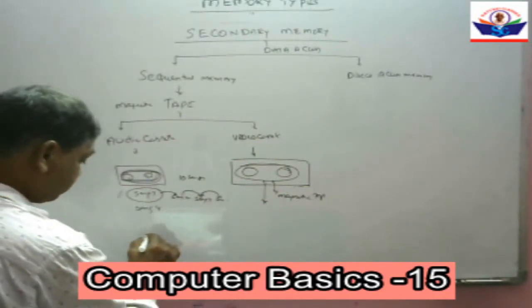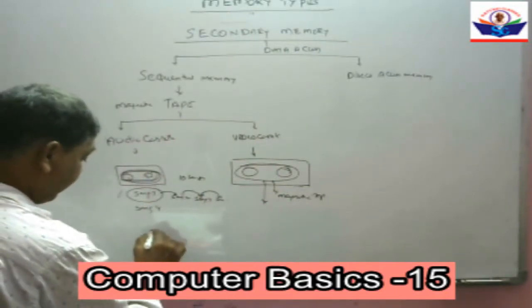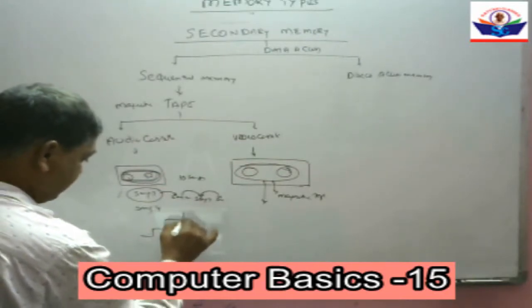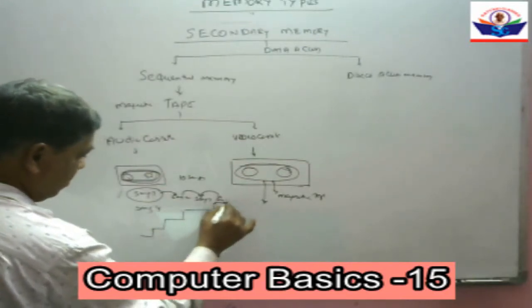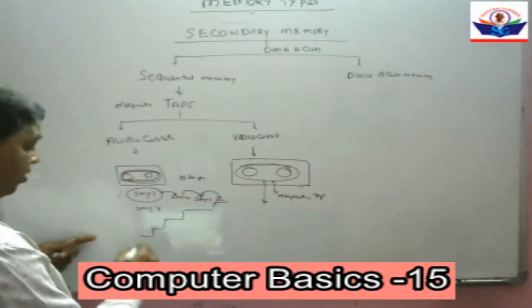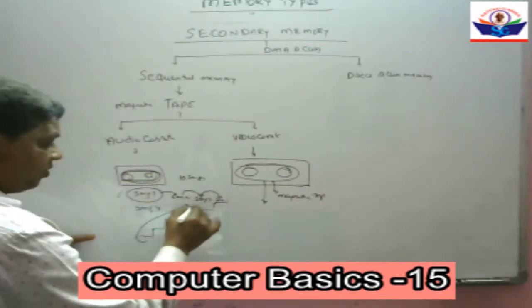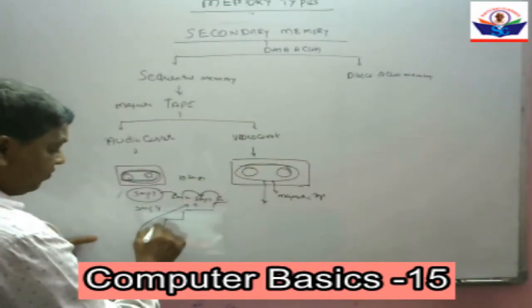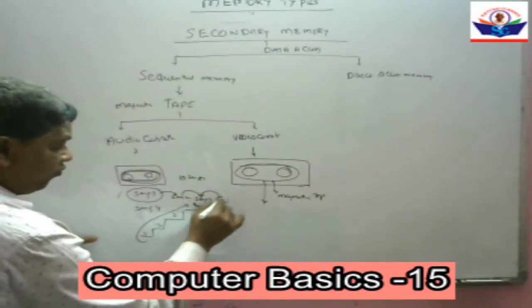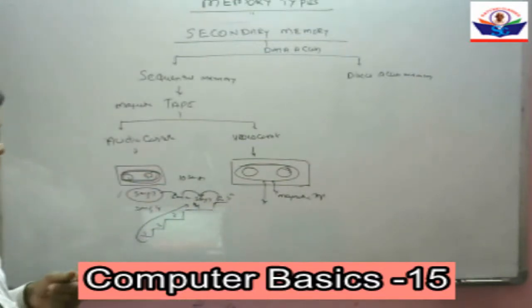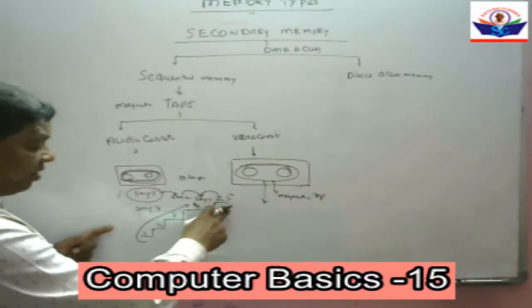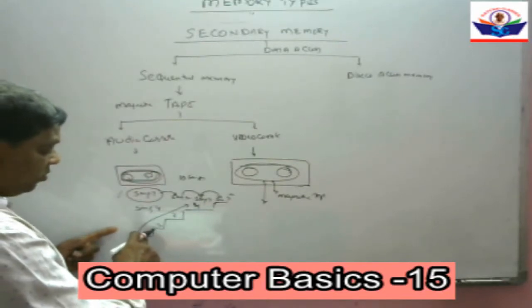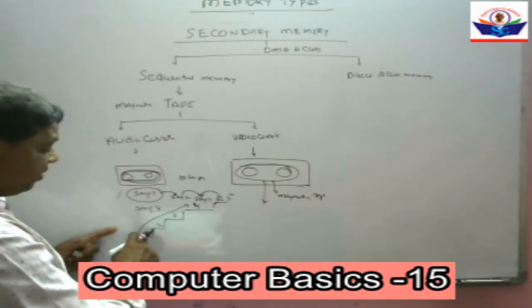Example, there are n number of steps. If you want to go to step number 5, we have to start at step number 1.